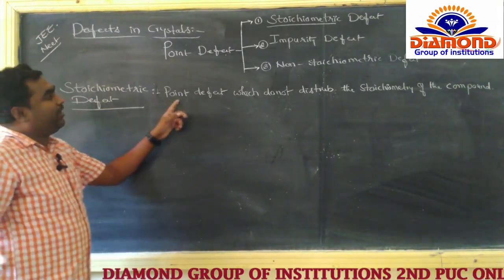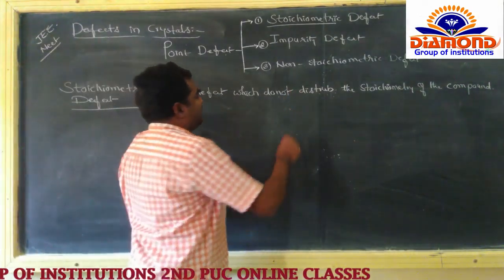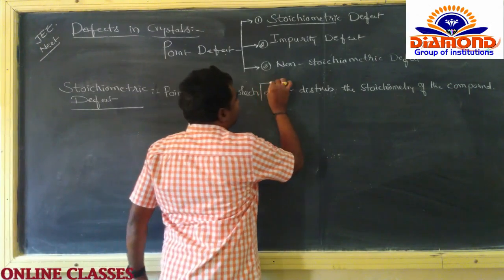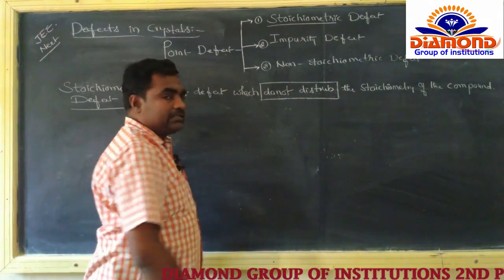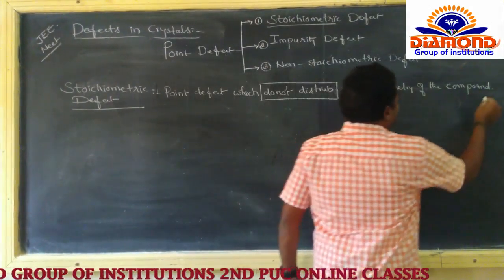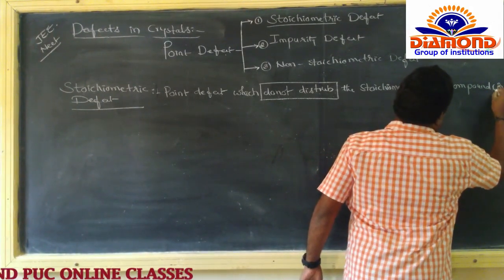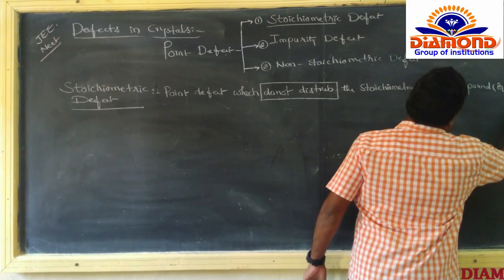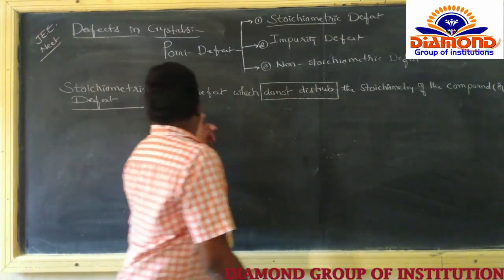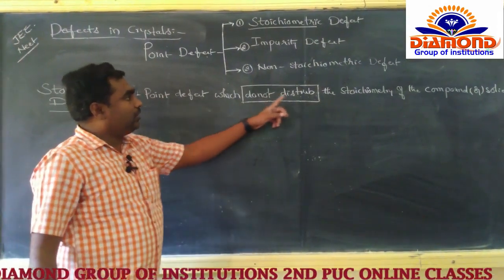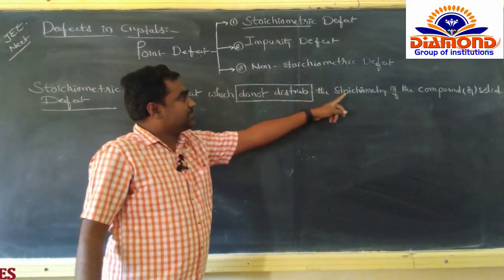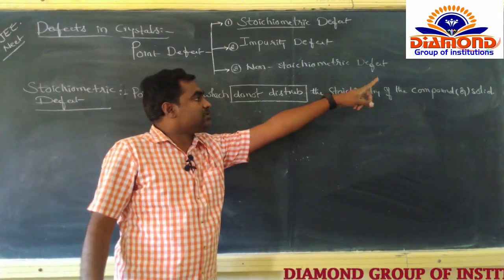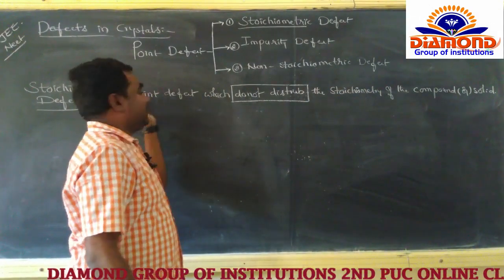There is no disturbance in the stoichiometry of the compound or solid. The point defect which does not disturb the stoichiometry of the compound or solid is called the stoichiometric defect.